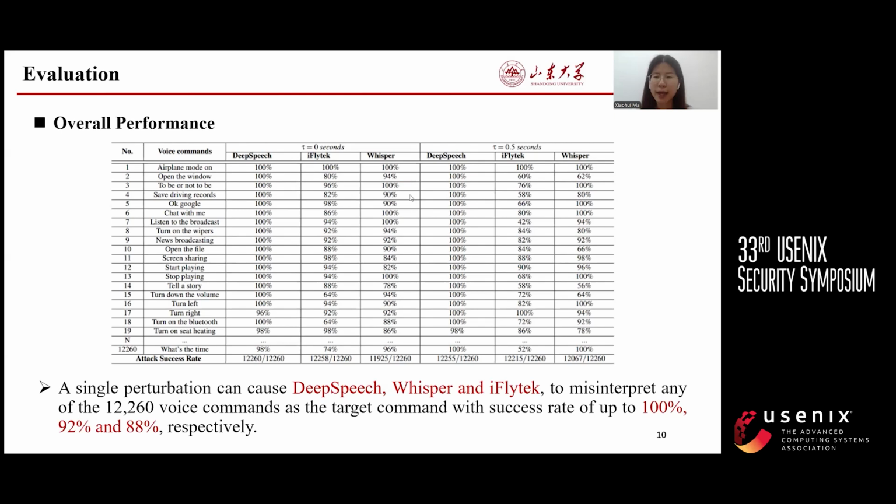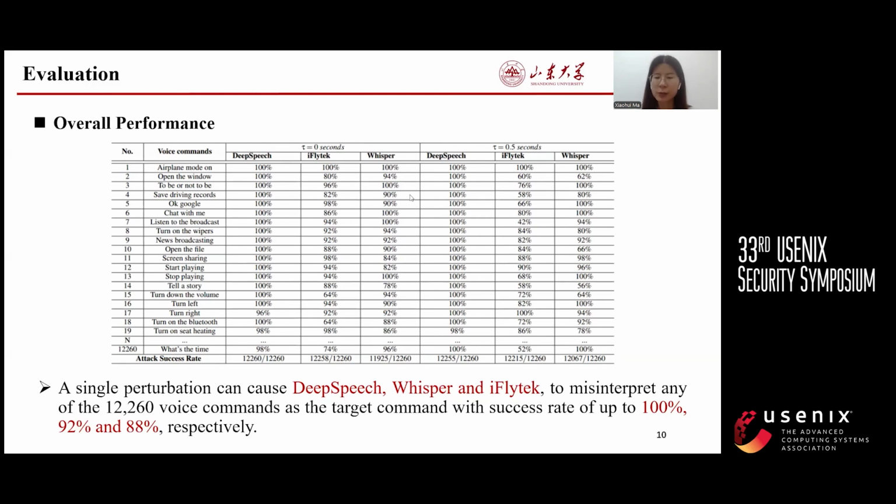First of all, LaserAdv has the ability of a perturbation to effectively interfere with over 10,000 users' voice commands. Our results show that the success rate remains consistently high under both delay conditions for 3 ASR models. Specifically, the success rate of attacking DeepSpeech without delay reaches 100%.